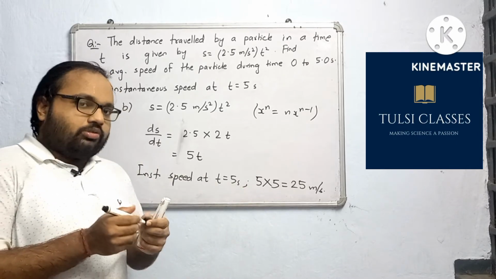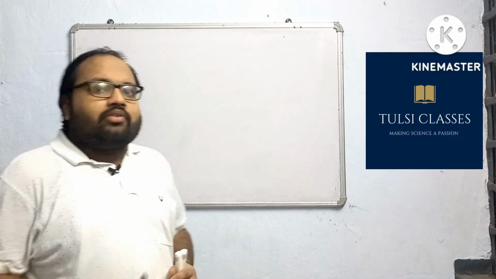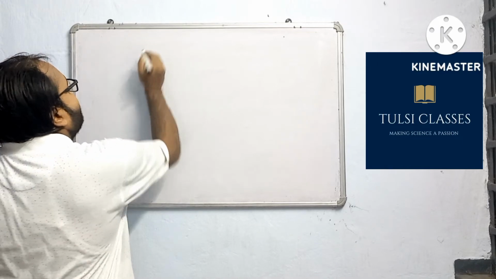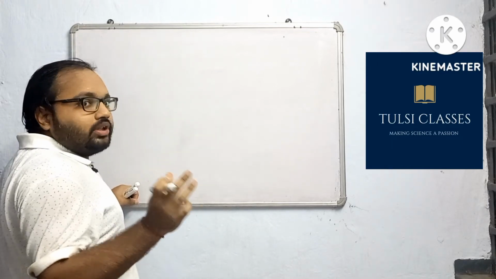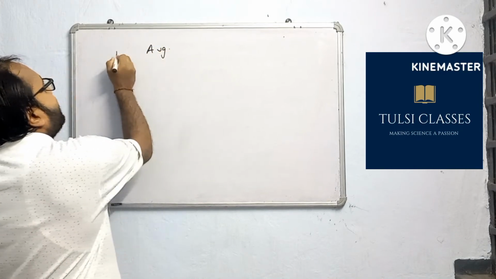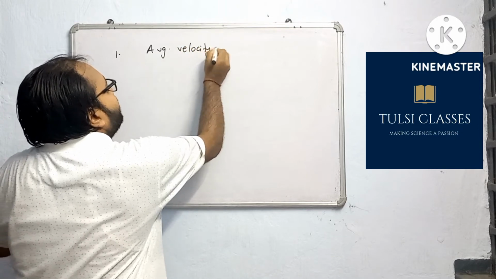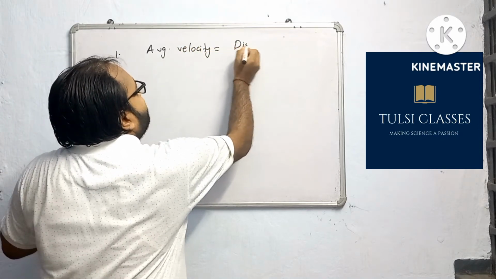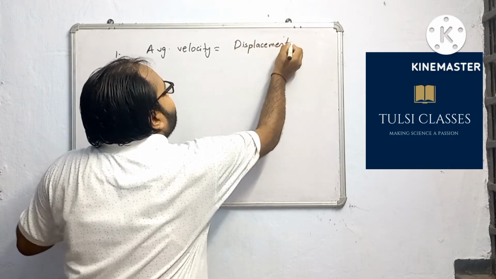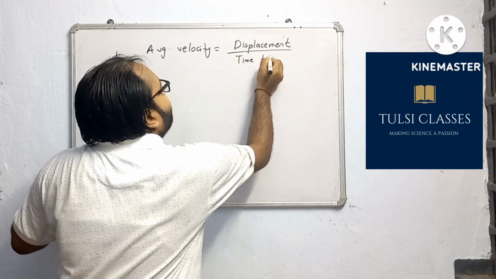Now we will move to average and instantaneous velocity. Average velocity. As soon as you will hear the word velocity, then the term that will come is displacement. So average velocity is equal to displacement, not distance, divided by time taken for that displacement.